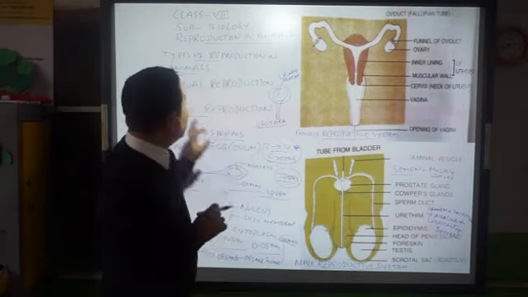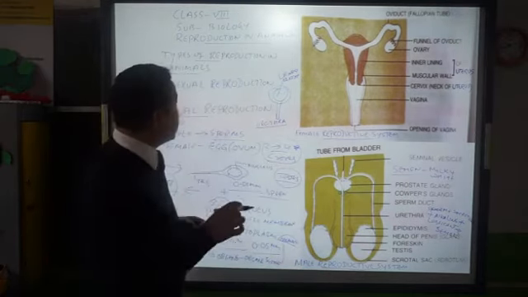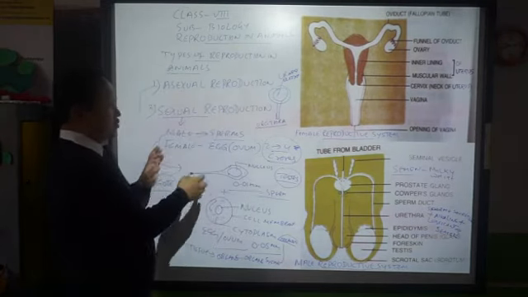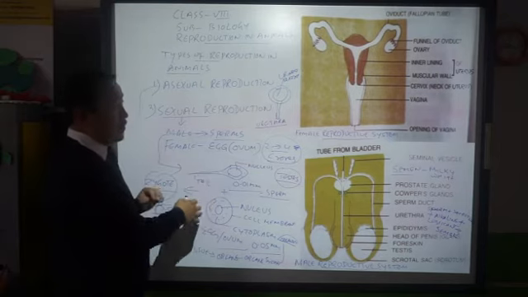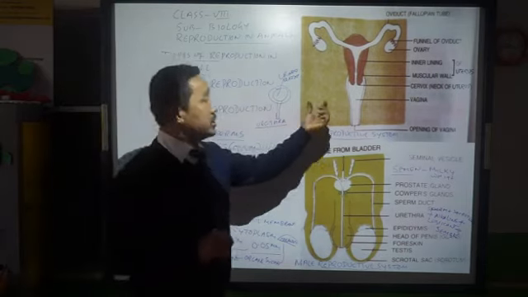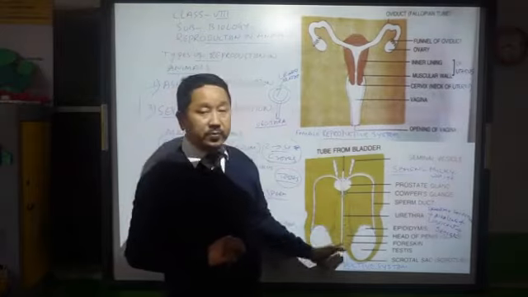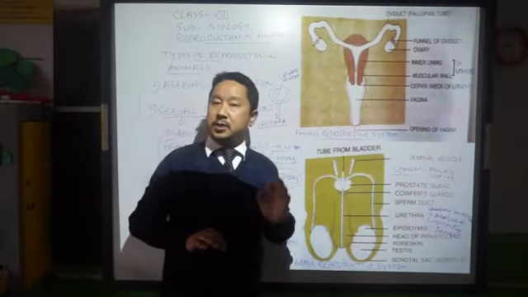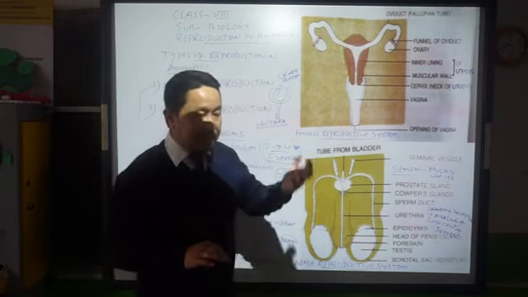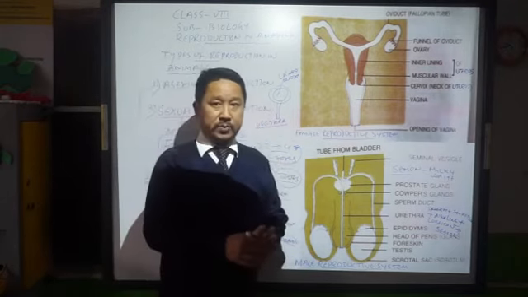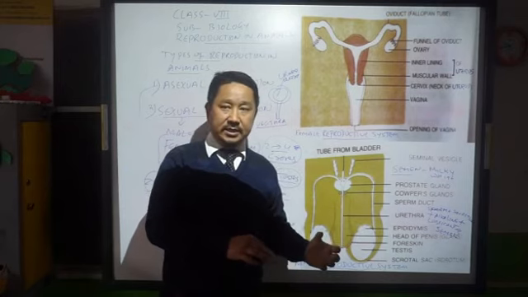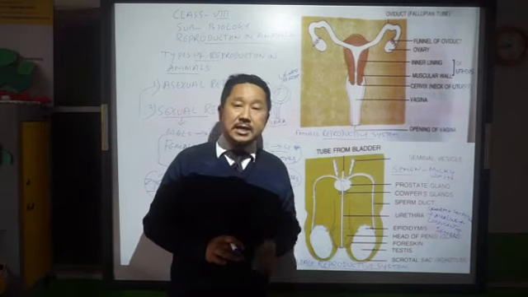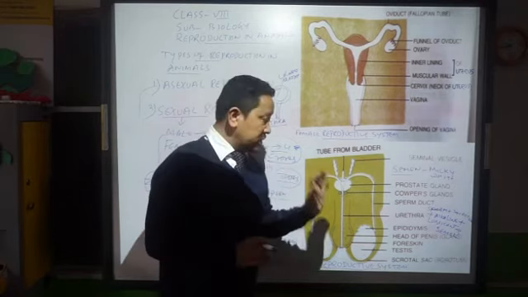Today we have come to know about sexual reproduction in animals and its types. In sexual reproduction we have discussed the sperm and ovum, and even the female reproductive system and the male reproductive system. These are the different organs you find in the male and female reproductive systems. In the next class, we need to talk about fertilization onwards, how the baby is formed inside. Today we'll do this much only.